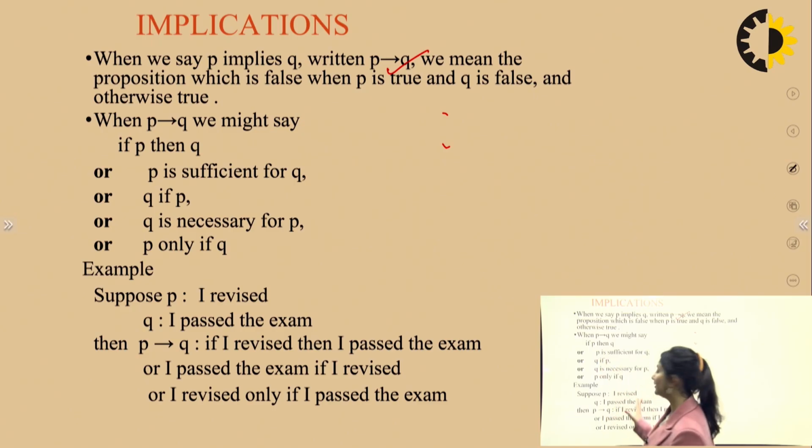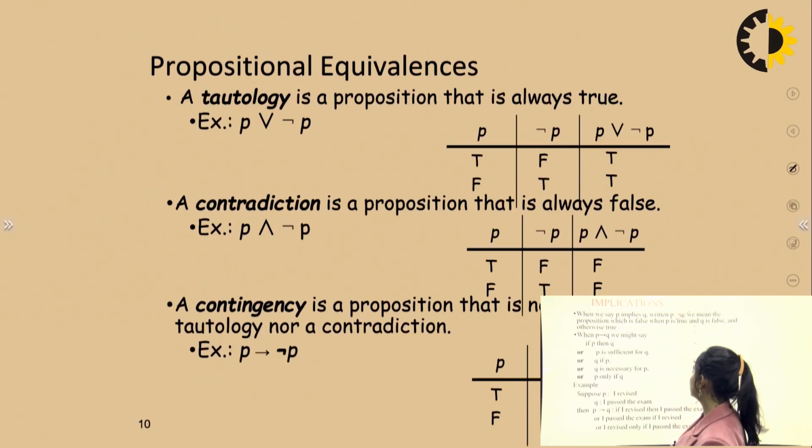Okay, let's understand with the help of an example, right? So P implies Q means if P is true, only then Q applies, right? If Earth exists, only then we'll talk about life on Earth, right? So the first condition has to exist for the second to apply. Suppose P: I revised, Q: I passed the exam. Then P implies Q: if I revised, then I passed the exam, or I passed the exam if I revised.